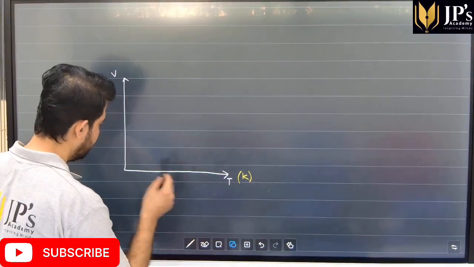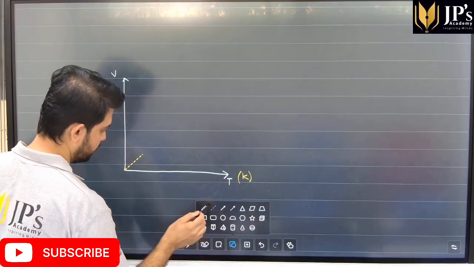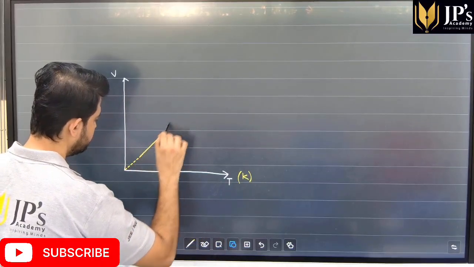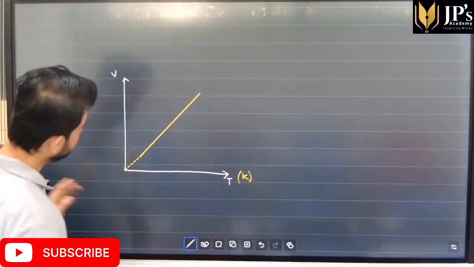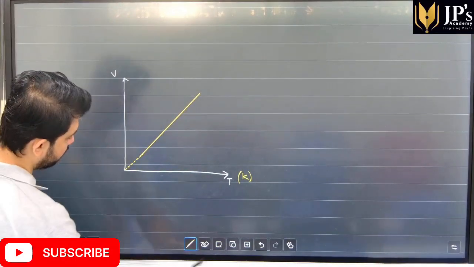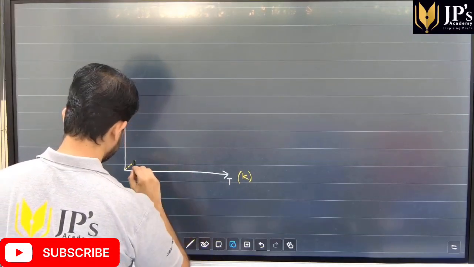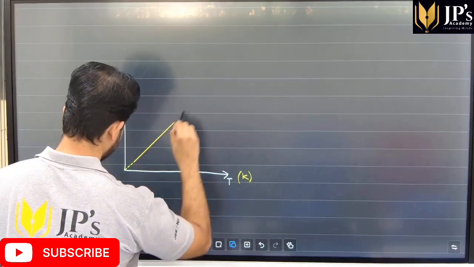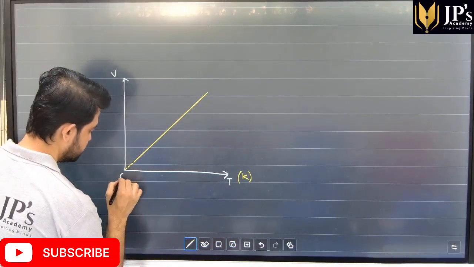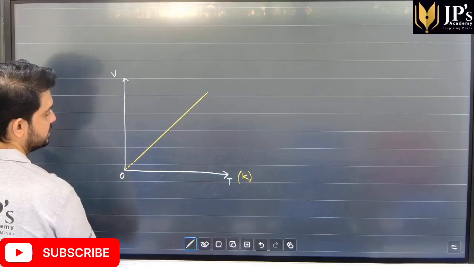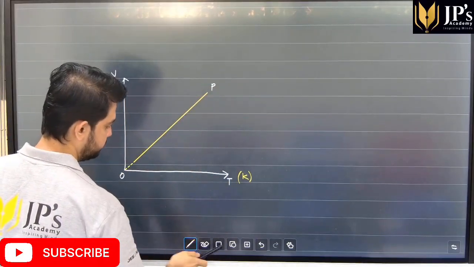We can discuss that as a separate lecture, as to why that is not possible. And that is why what you'll observe here, students, is that the initial plot is shown as a dotted line. Okay, and this is 0 Kelvin, and this is, let's say, at some pressure P.